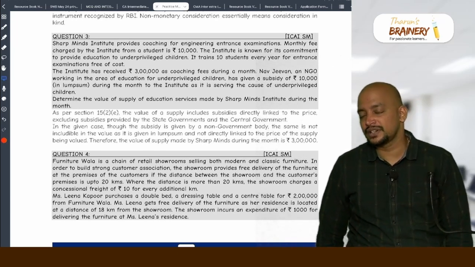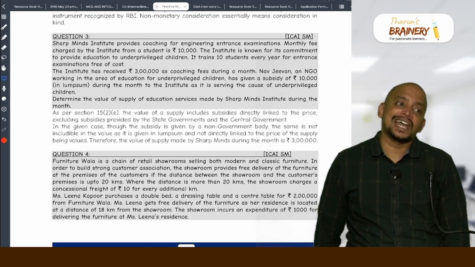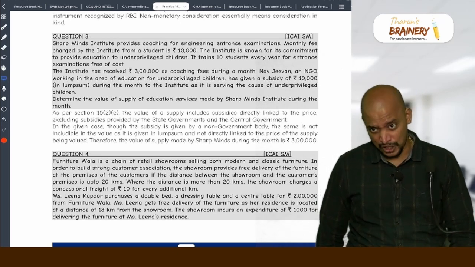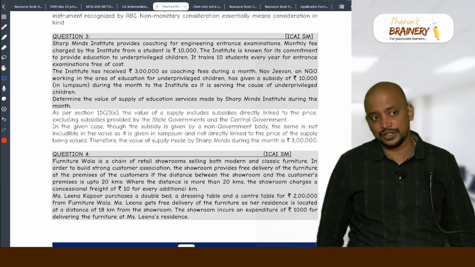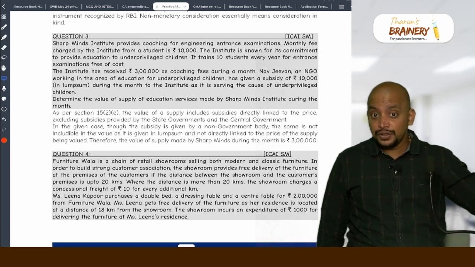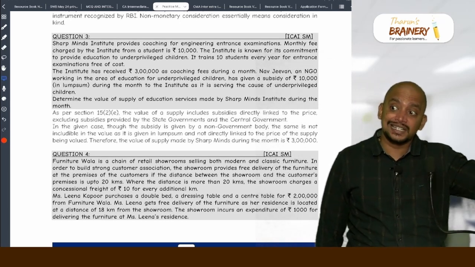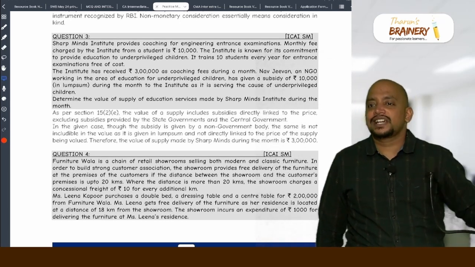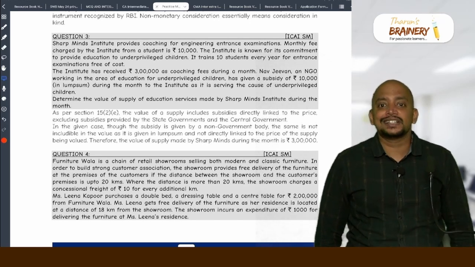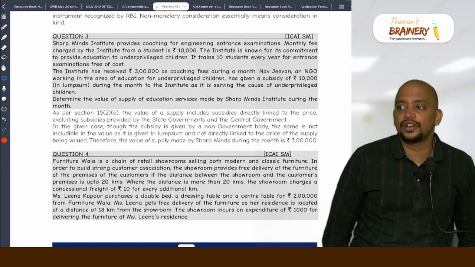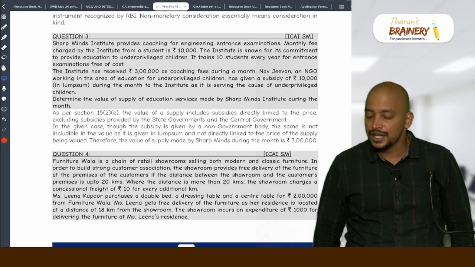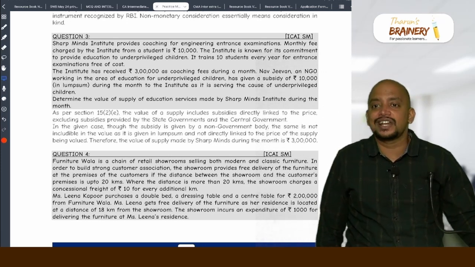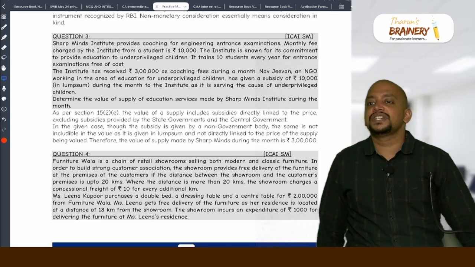So which means, will it come under directly linked to the price or not? Not directly linked to the price. Even though this subsidy is from other than CG or SG, it is not directly linked to the price. Due to that reason, it is a general subsidy and it should be ignored, not considered in the value. Got it? So how much should be taken as value? Only the 3 lakhs will be taken as value. This subsidy will be ignored.